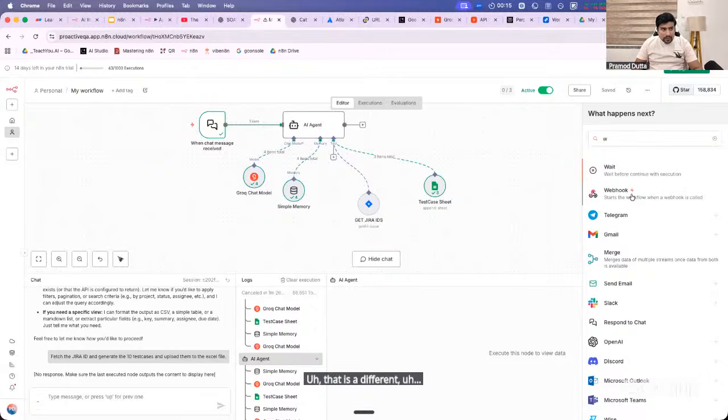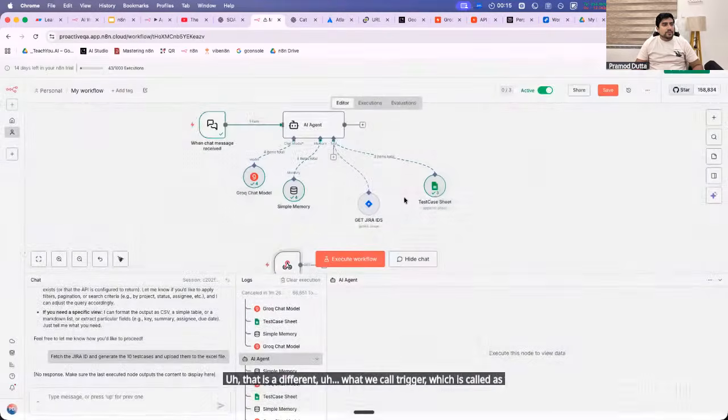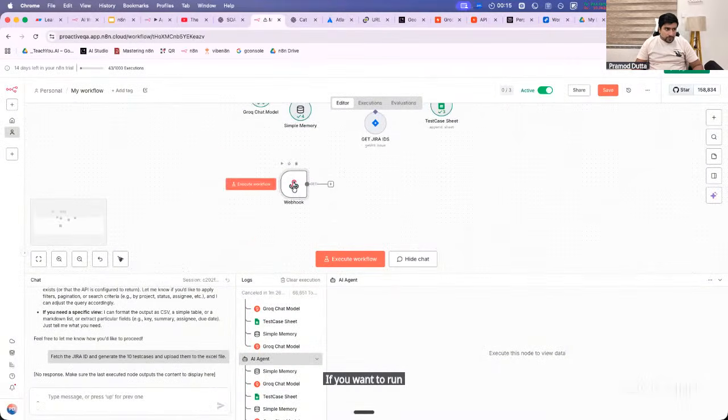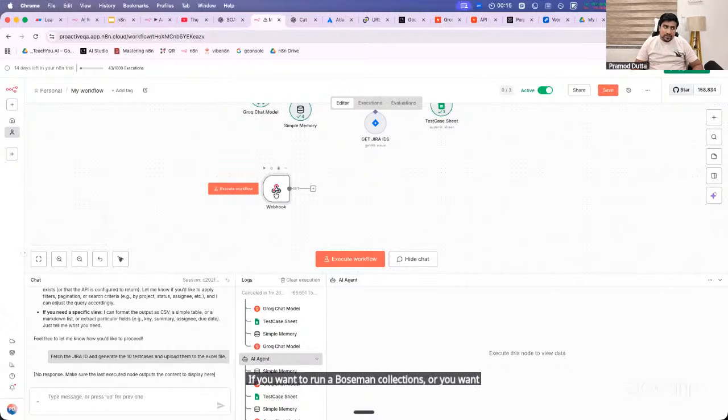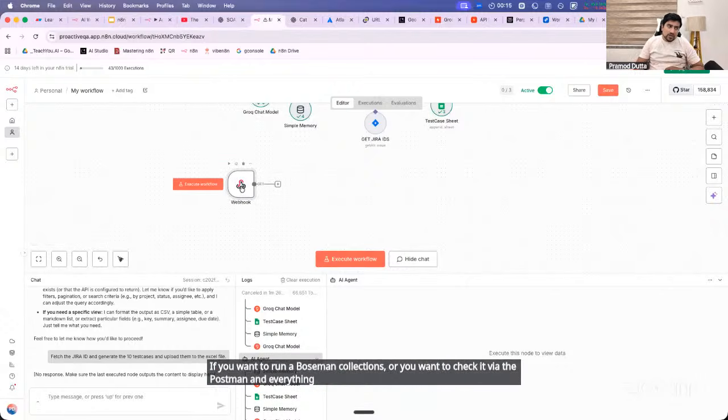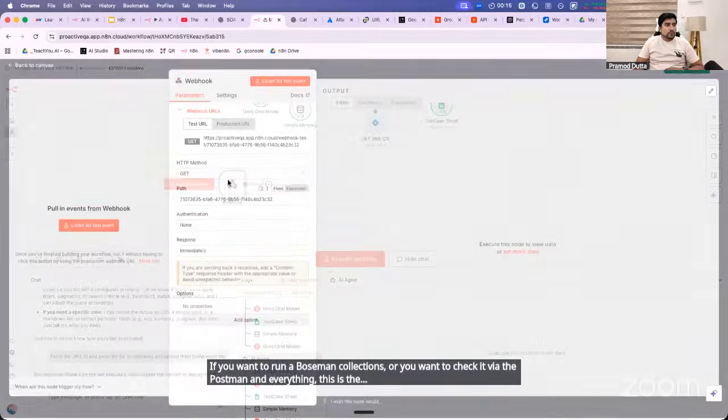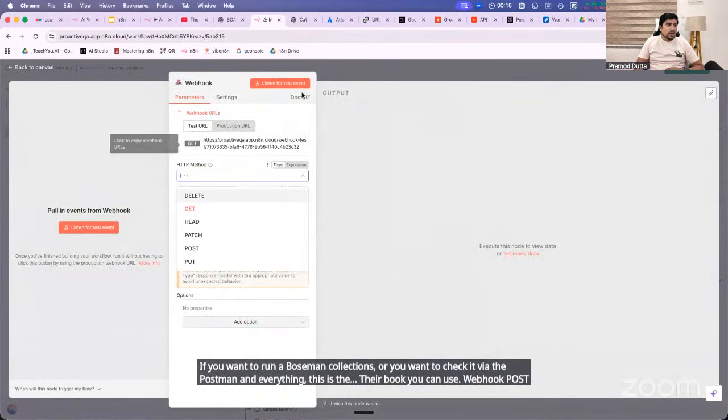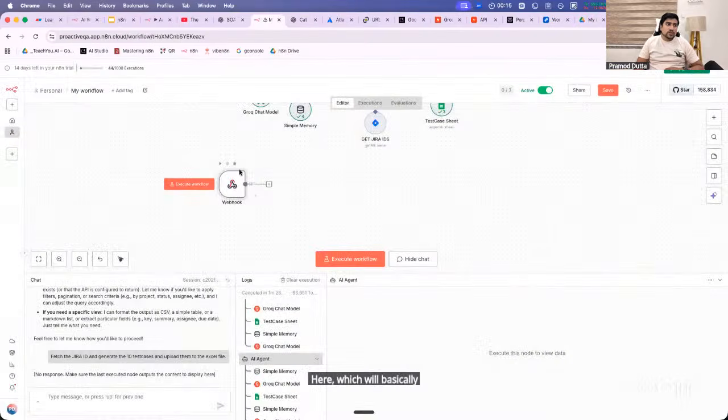There is a different trigger, which is called a webhook. If you want to run Postman collections or check it via Postman, this is the webhook you can use. Webhook POST requests and everything you can use here. What is the task that you want to achieve?